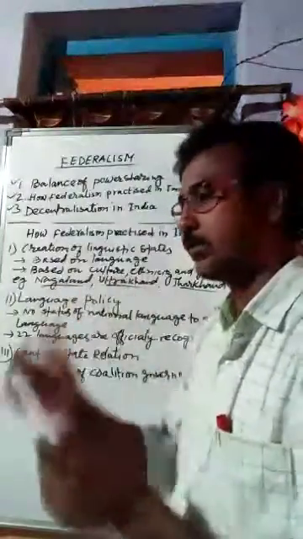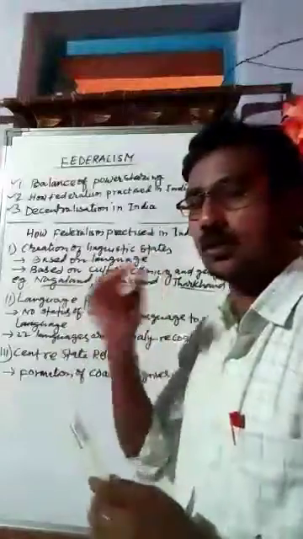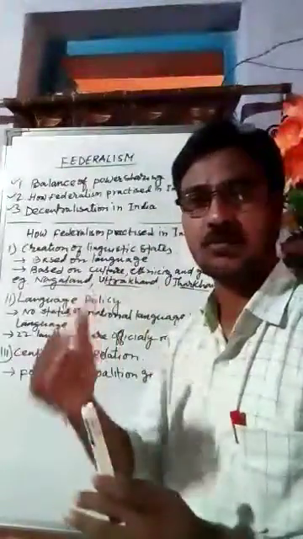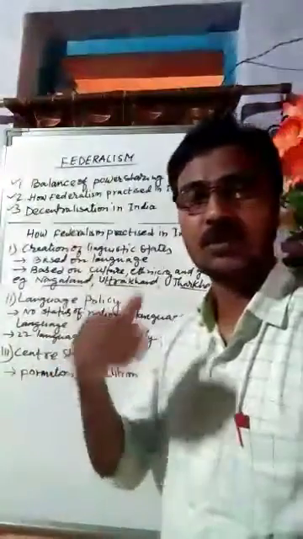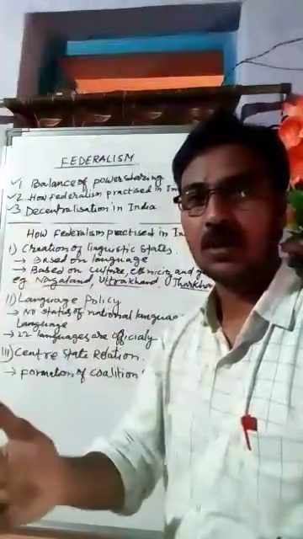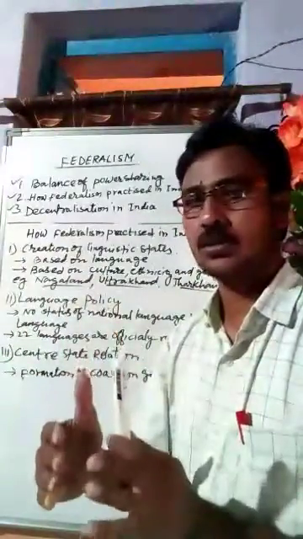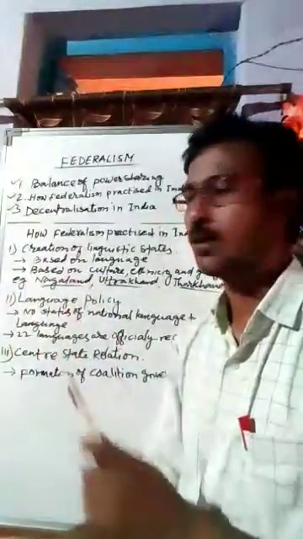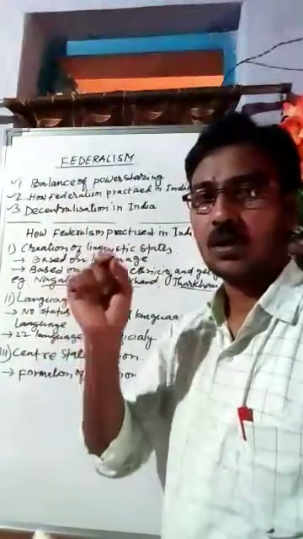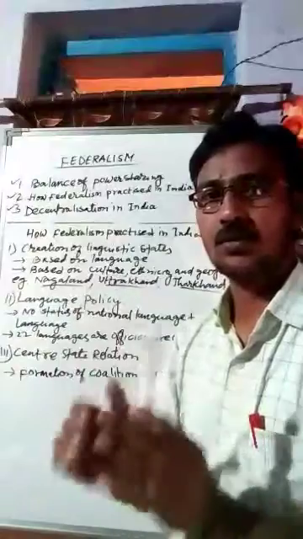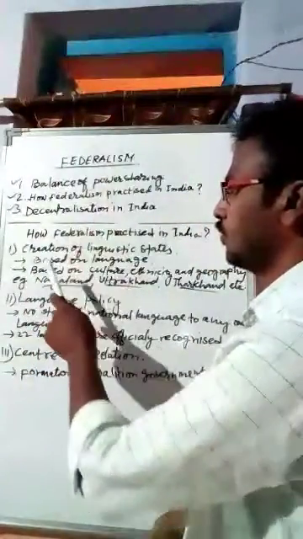So we see that in different states people speak different languages, and according to their language the state has been separated. Okay, so Tamil Nadu speaks Tamil, Kerala, they speak Malayalam. So this distinguishes the states from one state to another on the basis of the language. So the Constitution has divided this country into different states according to the language. So that was the first thing.